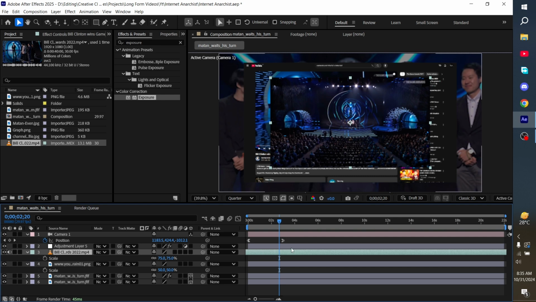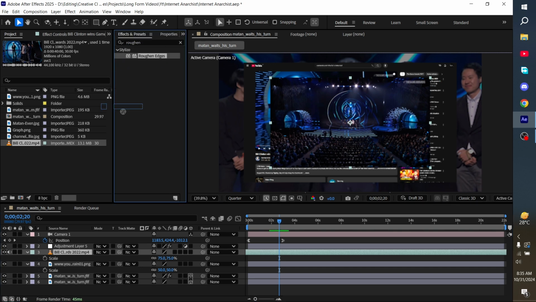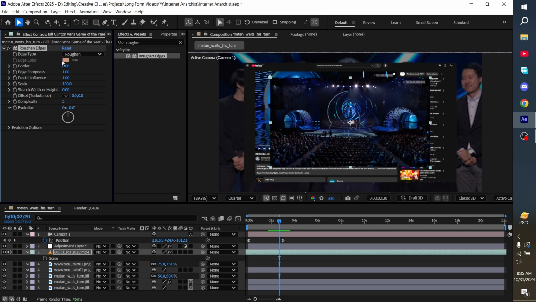Okay, so the next thing that we want to do is take the roughen edges preset and drag it here. I'll go to fractal influence, make it 0, and the border to 45.